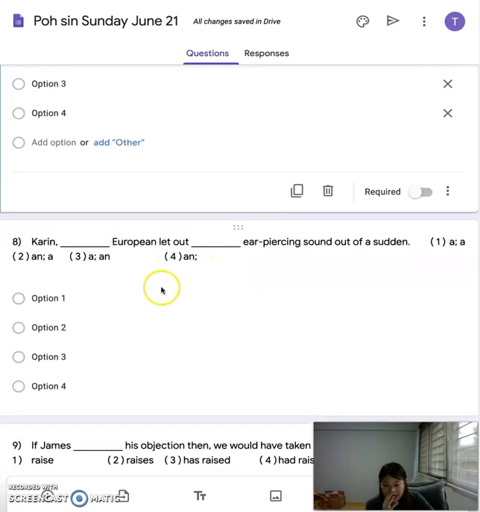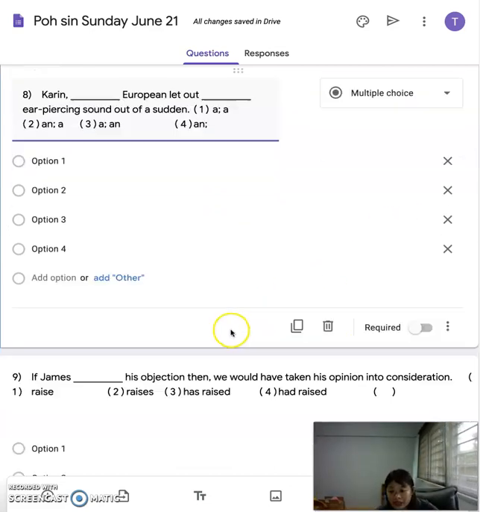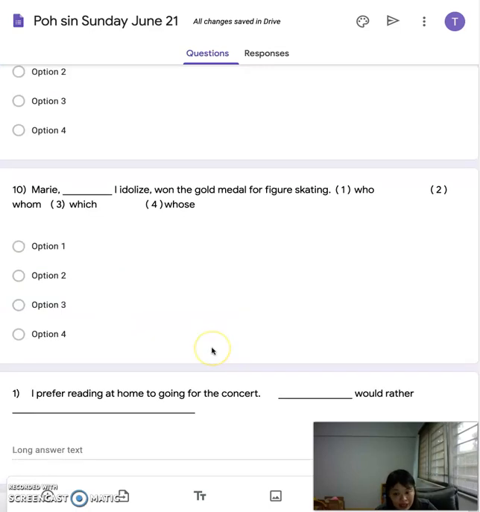Next one, number 8. The E word, this is probably European. Do you hear the U sound? So if it's a long U, what is the answer? And then next one, ear piercing. A and AN is something that we learned since primary 1, primary 2. Now in the exam, A and AN, you'll be surprised. It may still come out in PSLE. It's not a rare question. Next one. Number 9, again, if condition, because if condition is something that we learned just a few lessons before, so we need to keep recapping it.